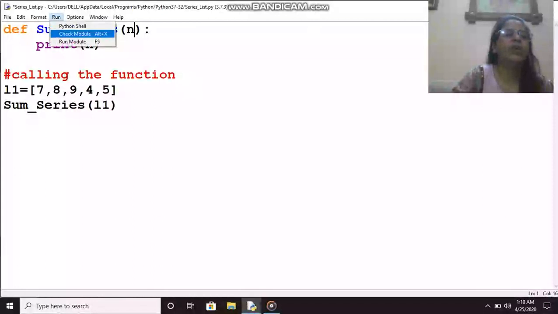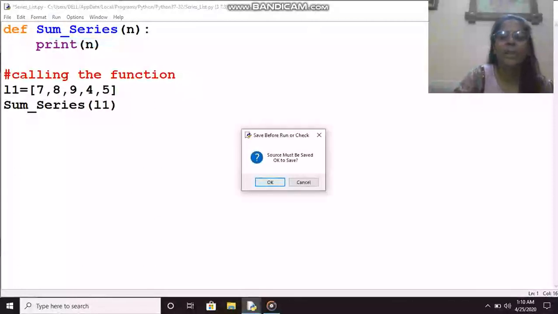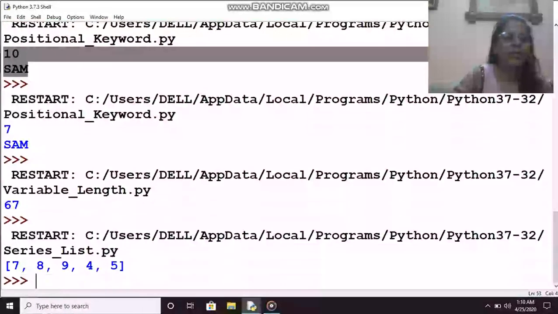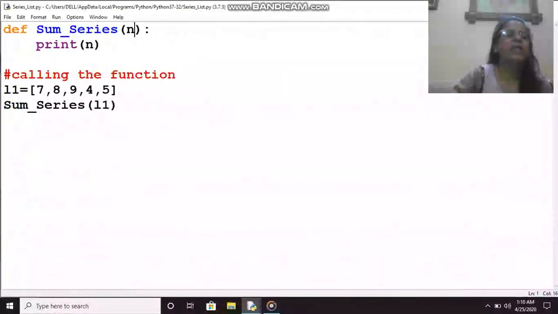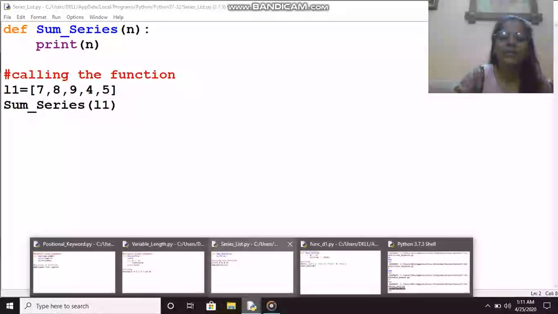So this is how you can pass a list, and then it gives the output of the list. This way you can pass a list and do the work on the list over here. You can put a loop here in the list code, whatever list coding you can do, and then do some coding. Whatever is required you can do with the list here. Then in the next example,